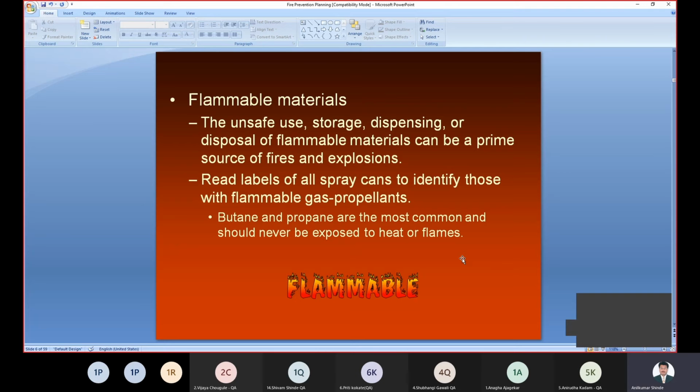Then read the labels of all spray cans to identify the flammable gas propellants. Every container, every can, must have proper labels. Other employees should understand what materials the cans contain, to avoid a problem. The primary materials may be butane and propane. These are mostly solvents which have the problem of flammability, and they create heat or flame, and may cause a fire.